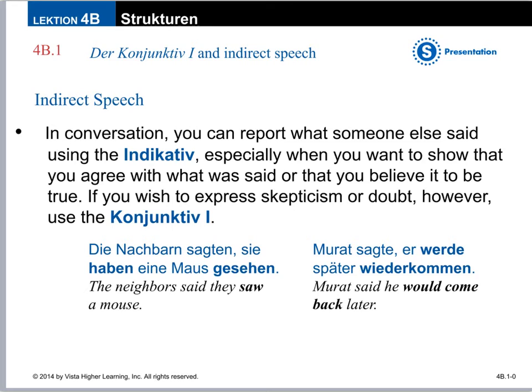In conversation, you can still report what someone else said using the typical verb conjugation that you're familiar with called the indicative, especially when you want to show that you agree with what was said or that you believe it to be true. However, like I've been saying, this reported speech form, the Konjunktiv I, you can use that to express skepticism or doubt. Like whether or not you don't know if something's true, that's just what this person said.